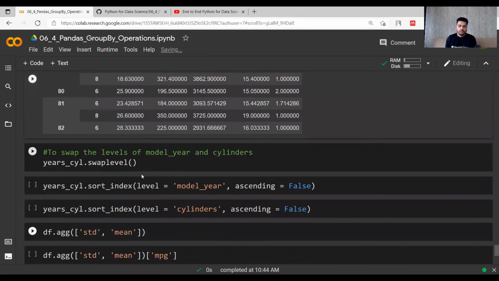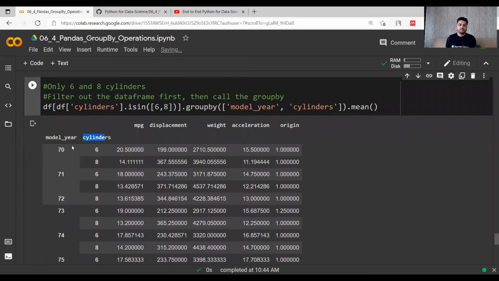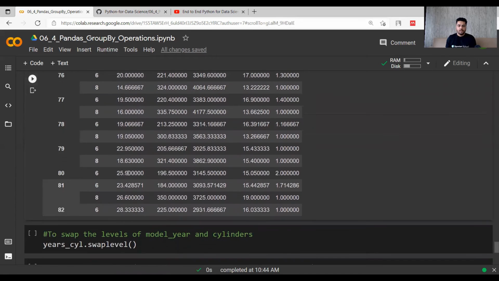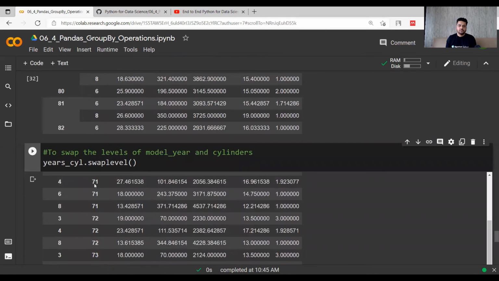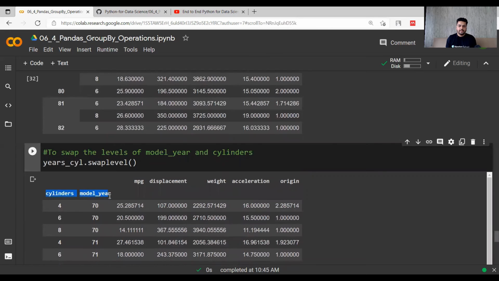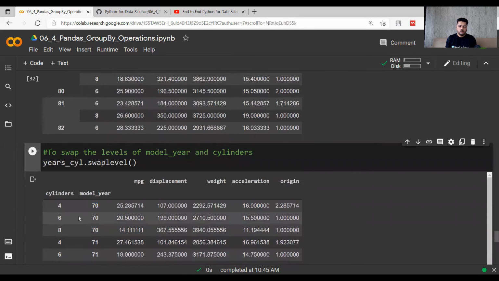So now if you want to swap these levels, let's say you want to swap the cylinders and model years, and you want to bring the cylinders first and then model year. So what can be done is you can just do this command of swap level. This is a swap level function which actually swaps both columns at the index level. So model year and cylinders have been swapped out, but now you can see that 70 has 3 copies, 71 has again 3 copies. So depending upon the number of cylinders, the copies of model year have been made at the second level.